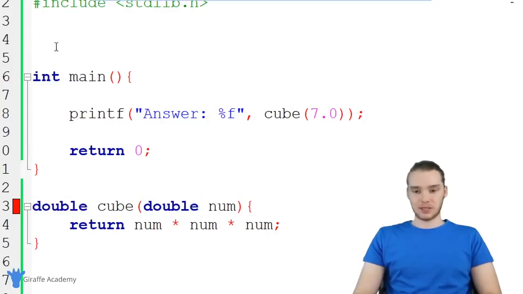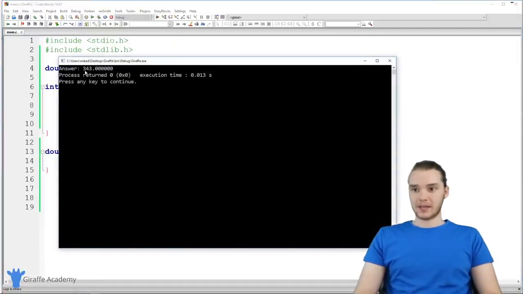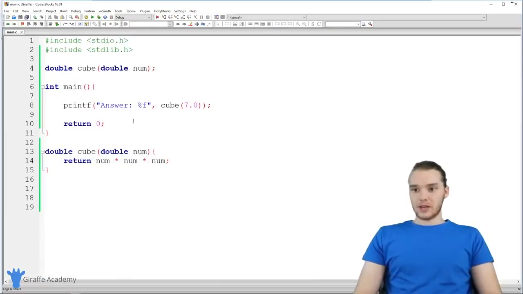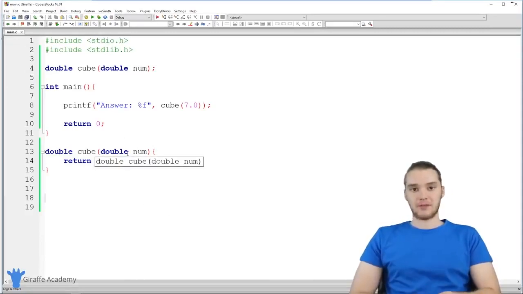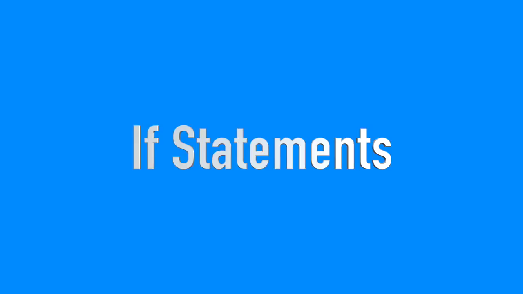So if I put this up here and put a semicolon, now when I run my program, we're not getting this error anymore and we're actually getting the answer back. So this is a way that you can create functions below the main function without having any problems. And for any functions that I create, I could put another prototype up there at the top and it's going to be fine.